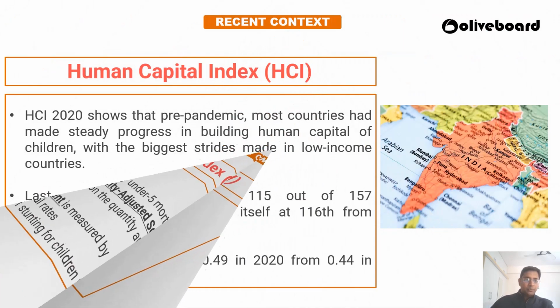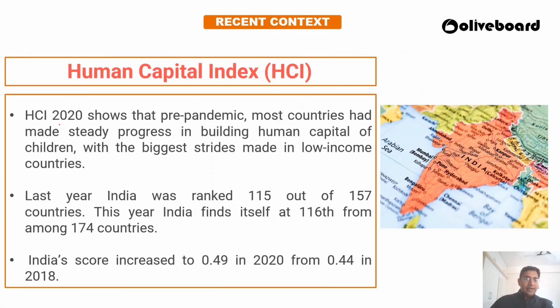Okay. So the human capital index 2020 showed that during the pre-pandemic level, many countries made very good progress in building the human capital of children, and this was shown maximally in the low income countries.